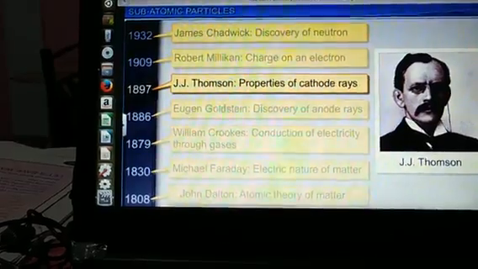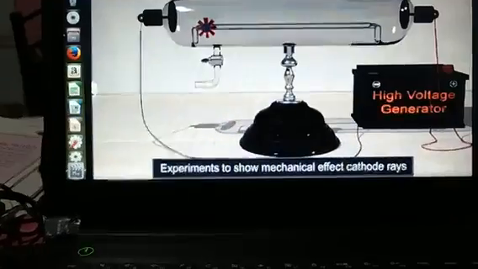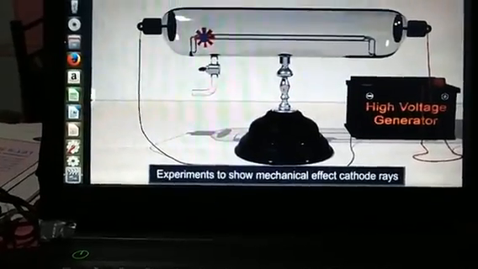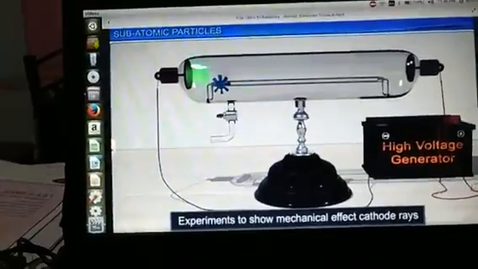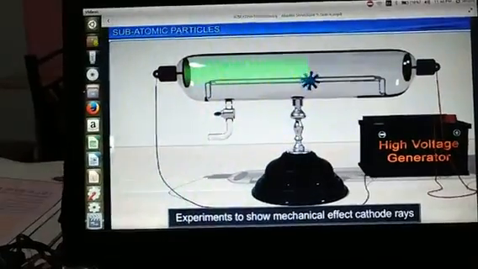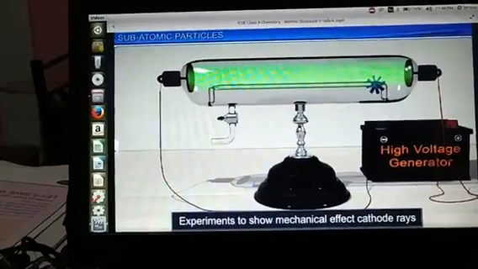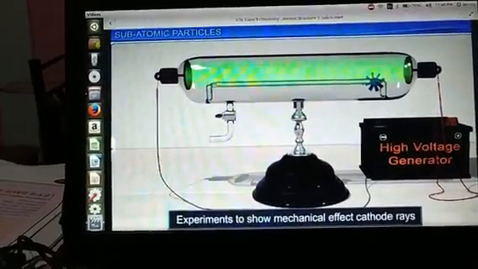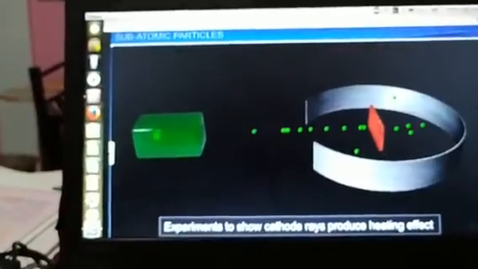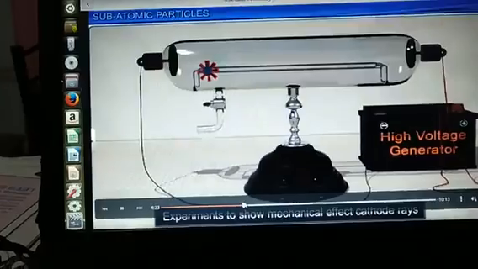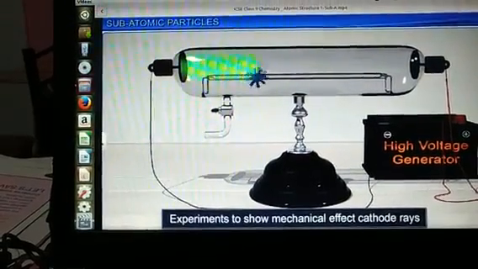This phenomenon was further studied by J.J. Thomson. J.J. Thomson placed a wheel in the path, and he saw that the ray could push the wheel.